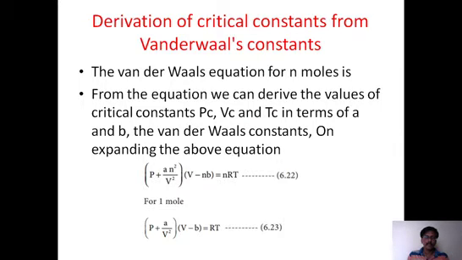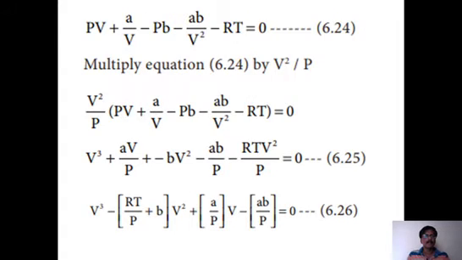All right, look at the van der Waals equation. For 1 mole we remove n, because n is taken as 1 mole. Then the equation becomes (P + a/V^2)(V - b) = RT. This is the van der Waals equation applicable for real gases for 1 mole. Then we multiply it out and get PV + a/V - Pb - ab/V^2 - RT = 0.